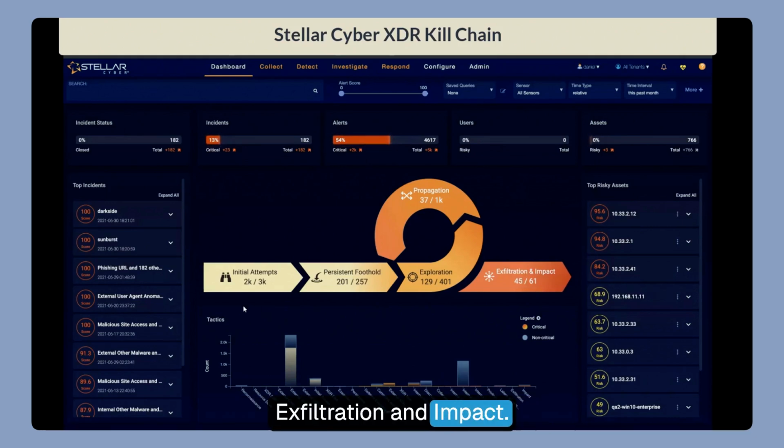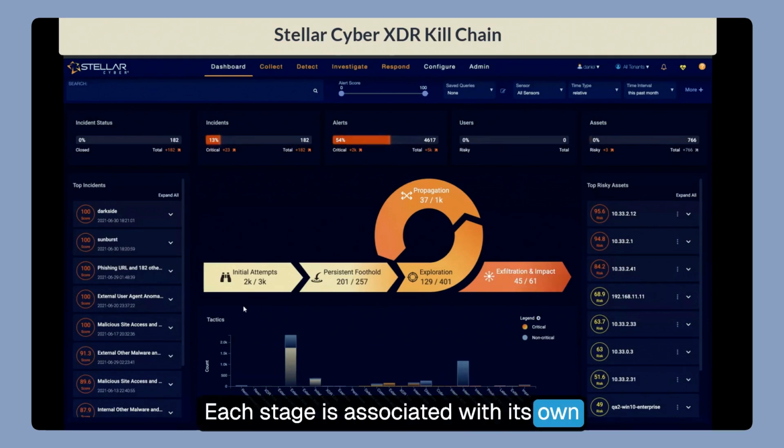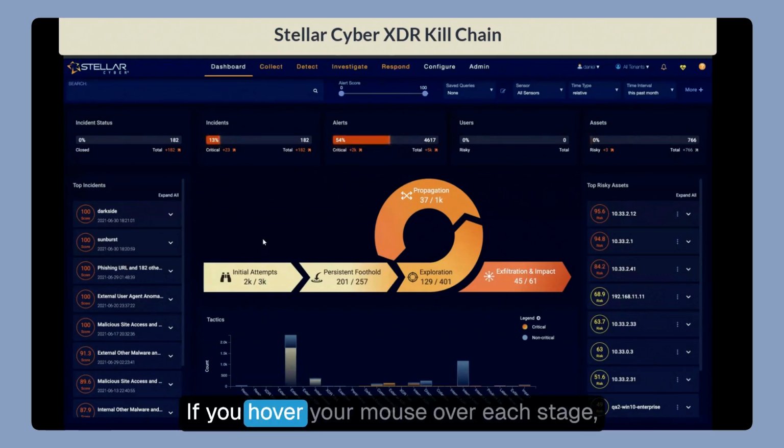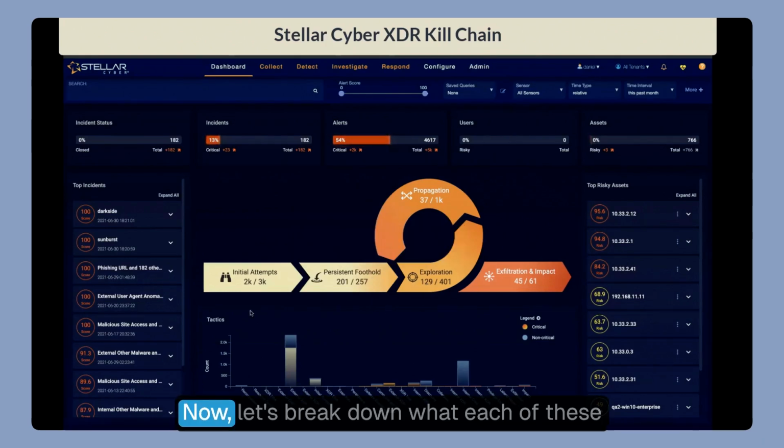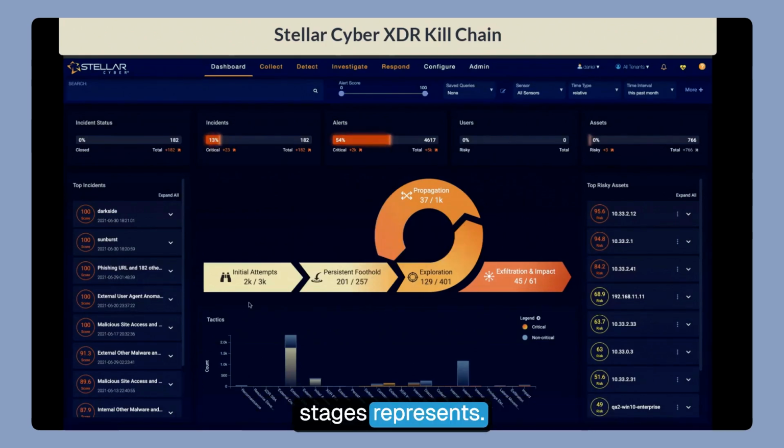exfiltration and impact. Each stage is associated with its own tactics and techniques. If you hover your mouse over each stage, you'll see a list of associated tactics. Now let's break down what each of these stages represents.